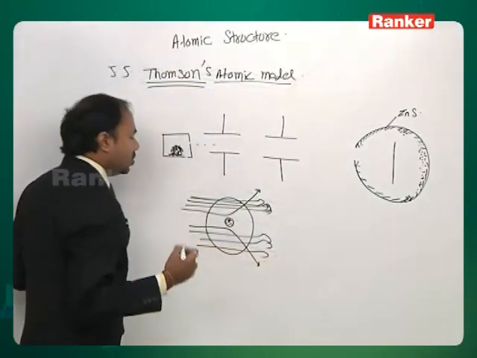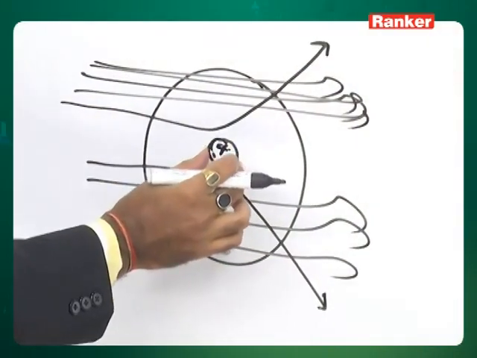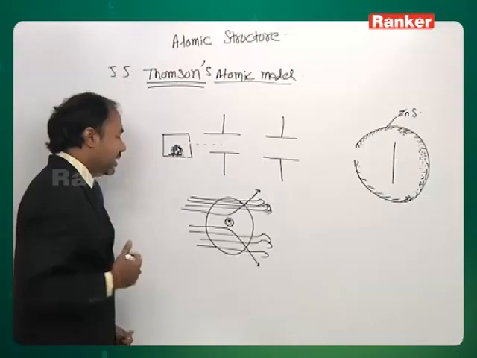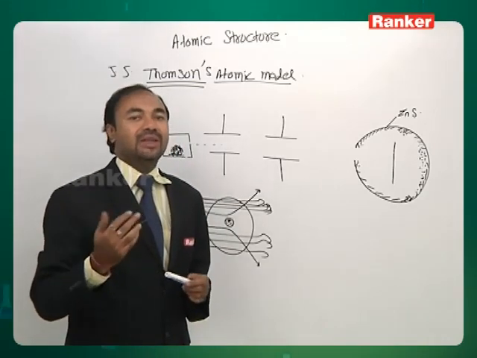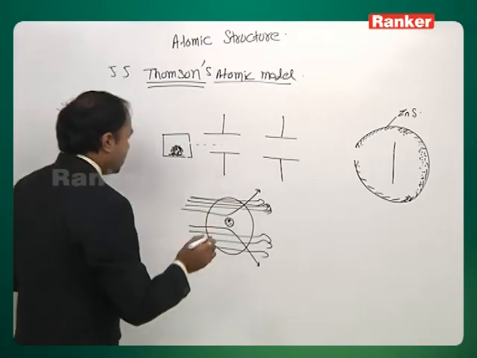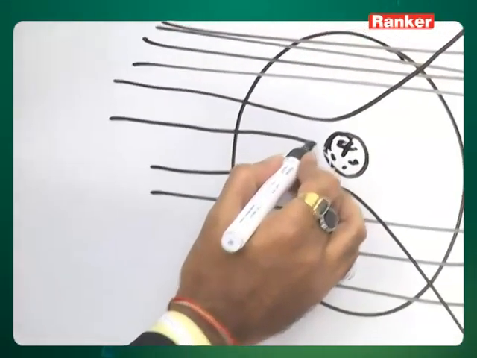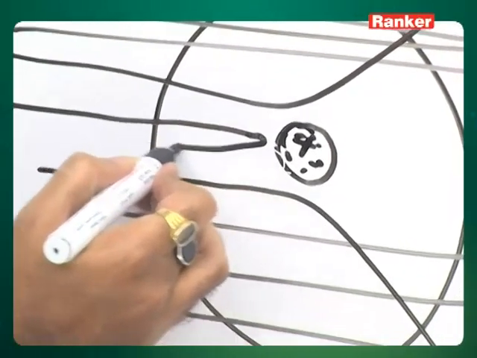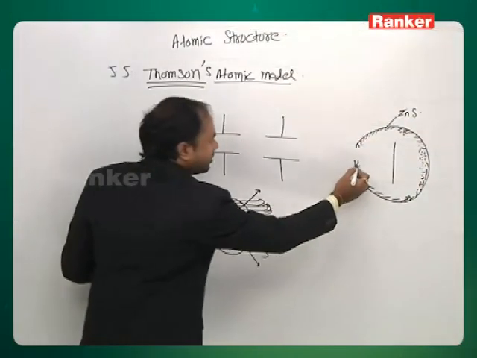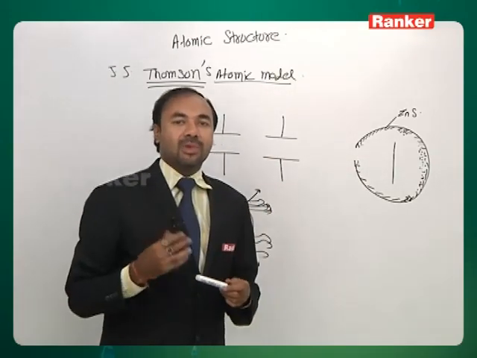Similarly, very few alpha particles actually will be those, because this volume will be negligible here. The radius of the nucleus is assumed to be of the order of 10 to the power minus 15 meters. Those alpha particles which came straight towards the nucleus were deflected back because of the very strong repulsion, and they hit it here. From here came Rutherford's atomic model.